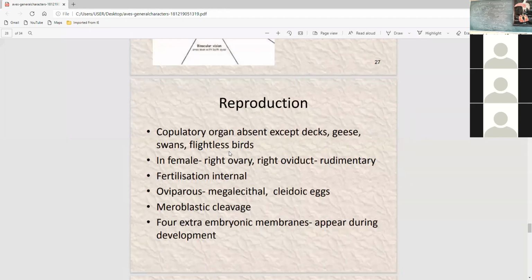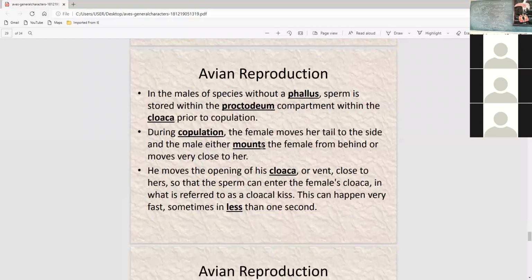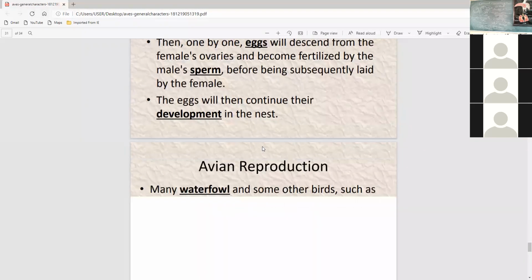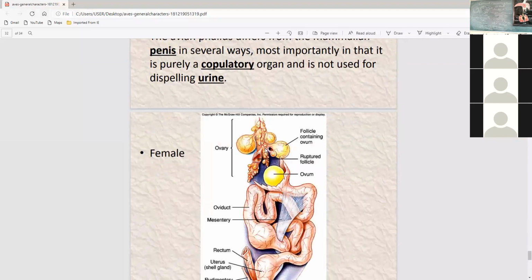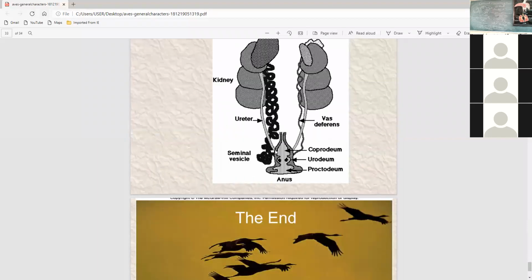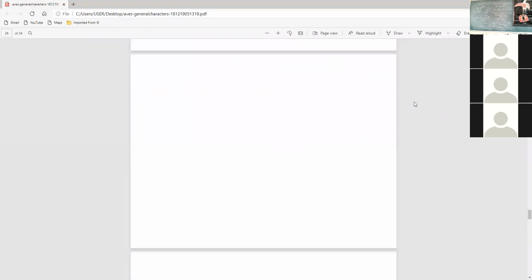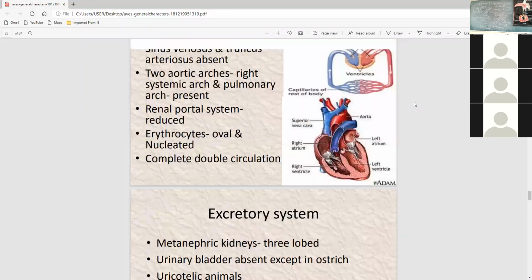Reproduction. Fertilization is internal. Oviparous. Then the cleavage. The right ovary and oviduct are present, the left oviduct and ovary are absent, a single ovary. The female reproductive system, male reproductive system, and these are the end of the general character of the birds.